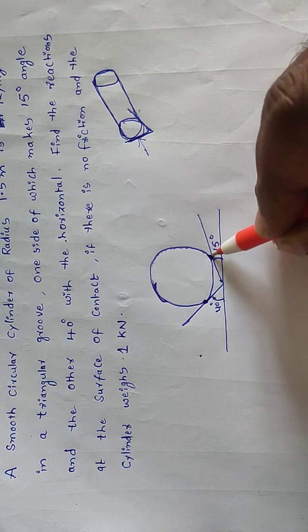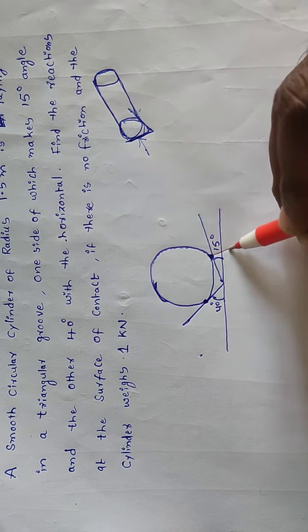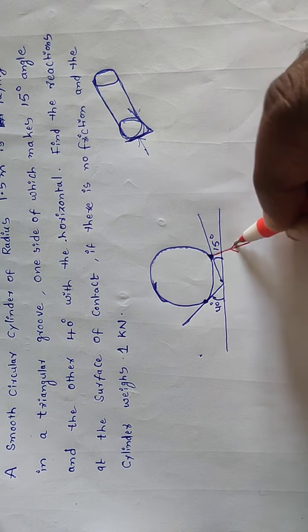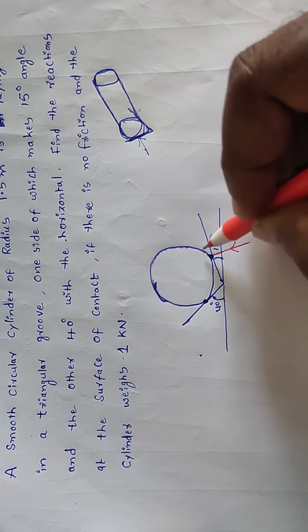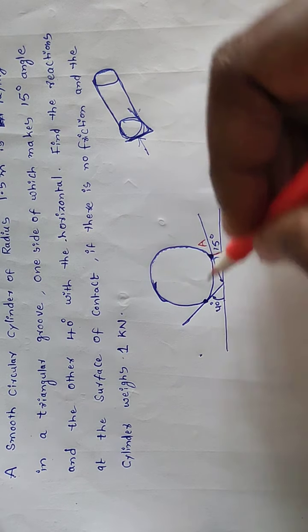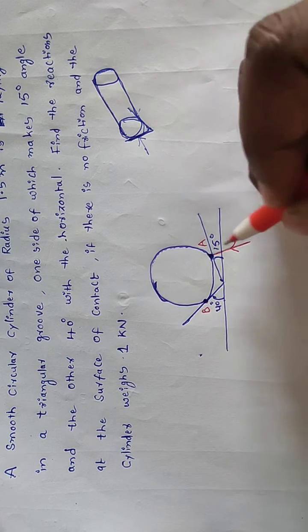At these 2 points some reaction forces will be developed. We are assuming this point of contact is A, and this point here we are assuming B.